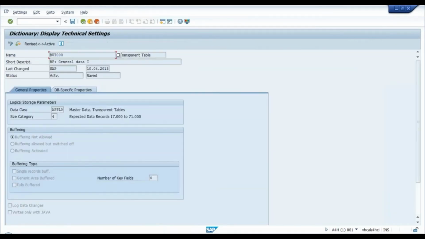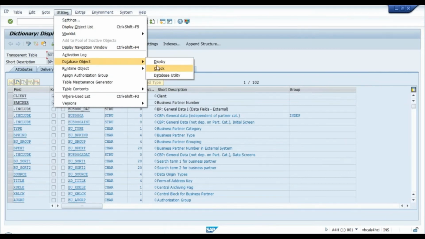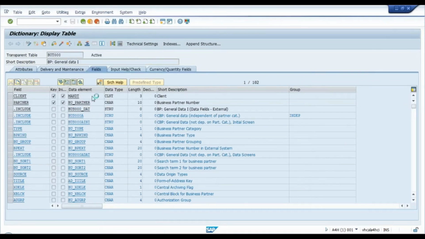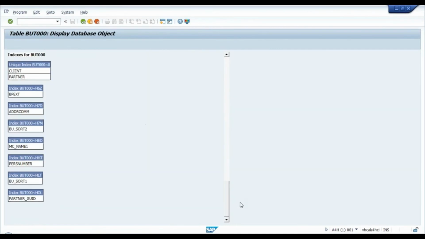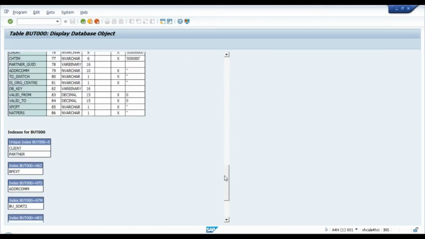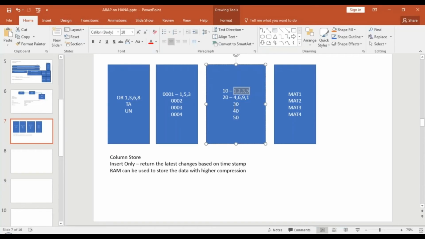So let me just quickly show you that some of these indexes will no more be created in the database. I go to utilities, database object, and display. You will see I showed you just now there were multiple indexes in the SE11 transaction, and not all the indexes will be replicated to HANA DB because you don't need them anymore in the column store. So the need for storing additional indexes went away. That was another advantage of using HANA database as a database of choice.